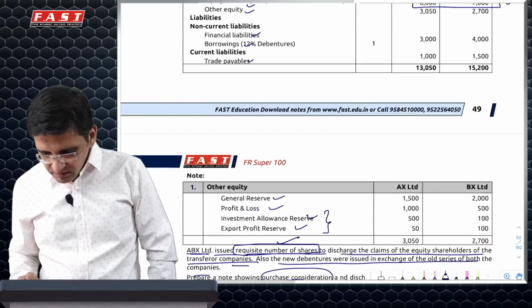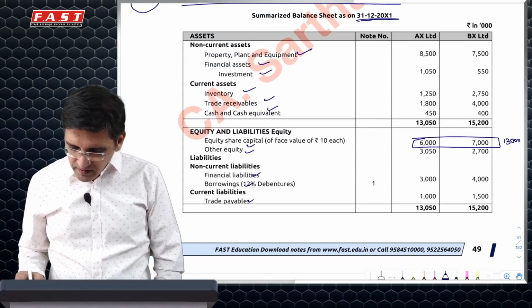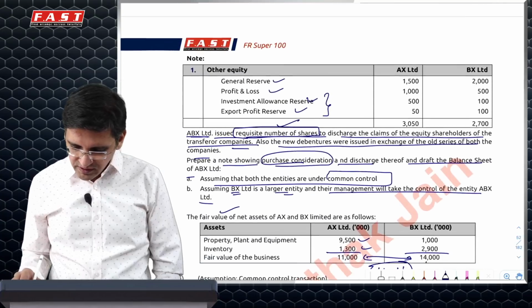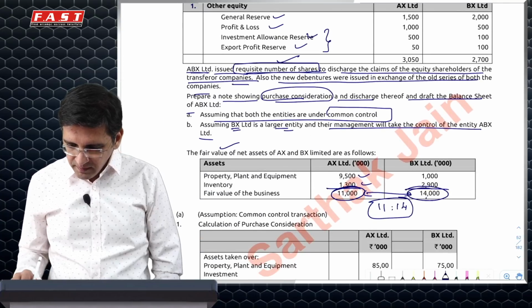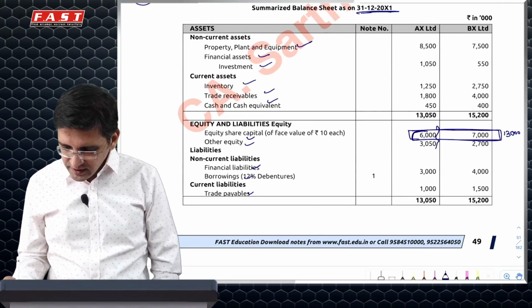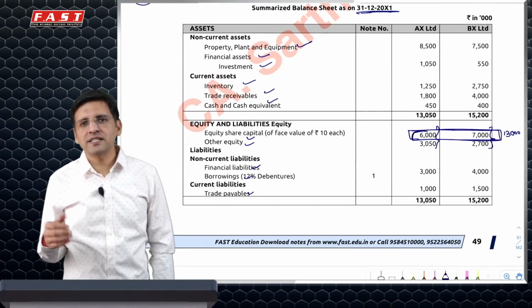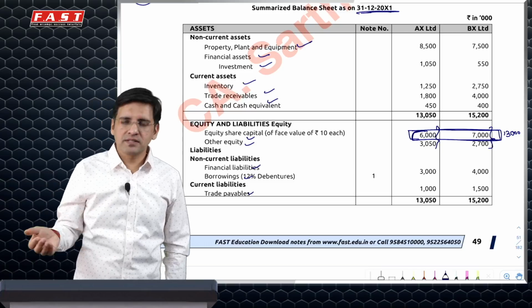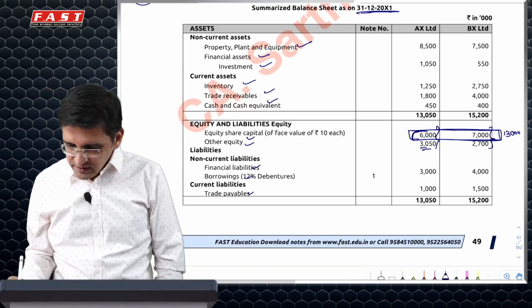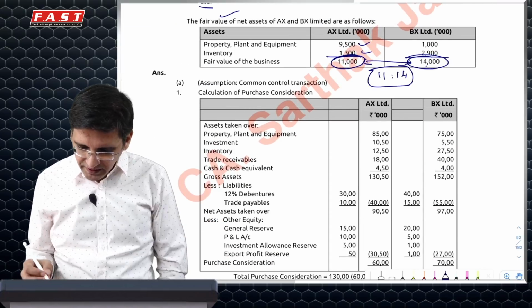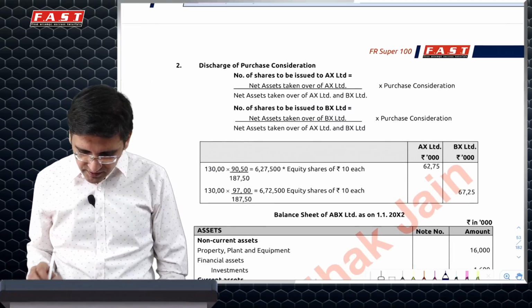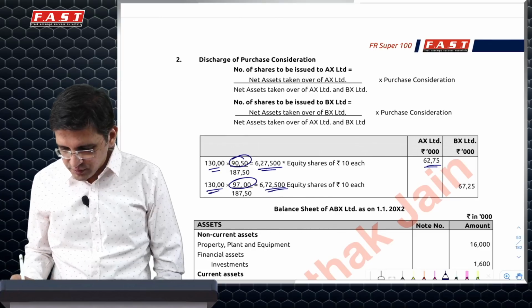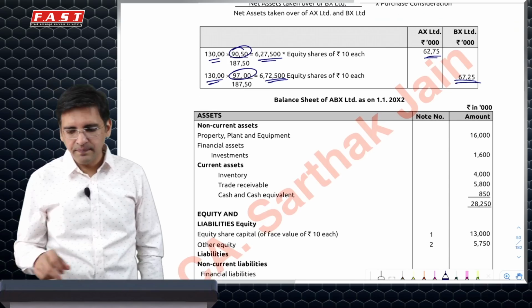Now let's come to the first case, which is a common control transaction. In case of common control transaction, fair value would be calculated not using the fair value of assets and liability because we don't consider that. Then we will do basically capital plus reserve, which is net assets at carrying amount. Net asset at carrying amount is asset minus liability or capital plus reserves. So it will be 9050 and 9700. So 13,000 will be divided in the ratio of 9050 and 9700. And this is the number of shares which you will issue to AX and BX under common control transaction.